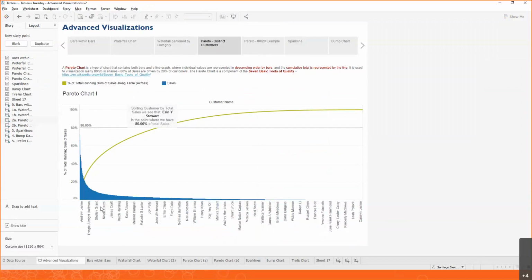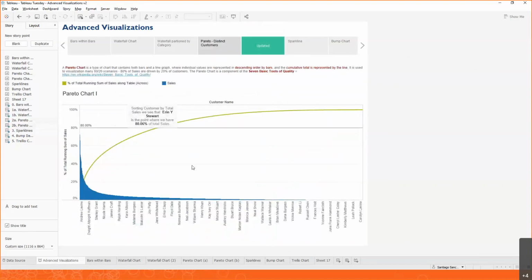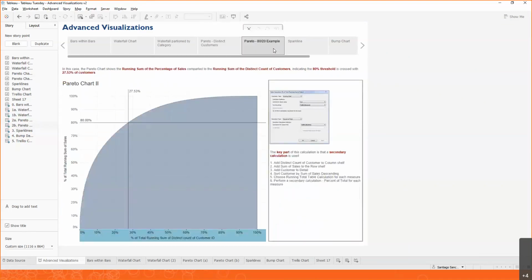It's a name. If we want to really match that 80-20%, what we want to do is have two axes. We want to have an axis on the left for the percentage of sales, and we want to have an axis on the bottom for the percentage of customers. So how do we change our Pareto chart so that it looks more like this and a little bit less than this? Well, that's the next example.